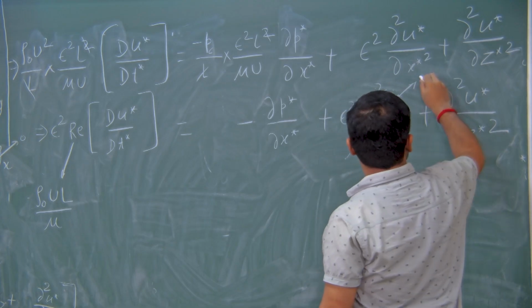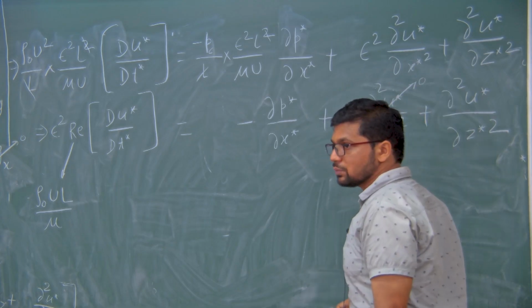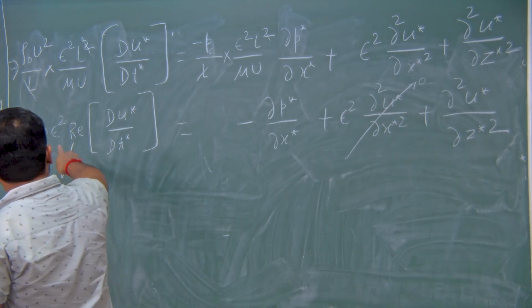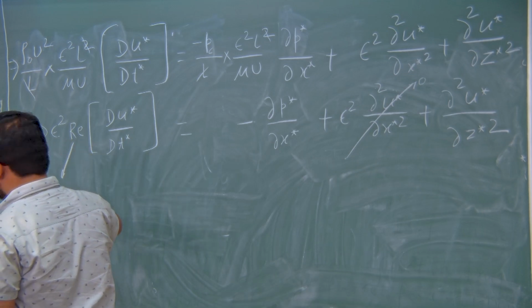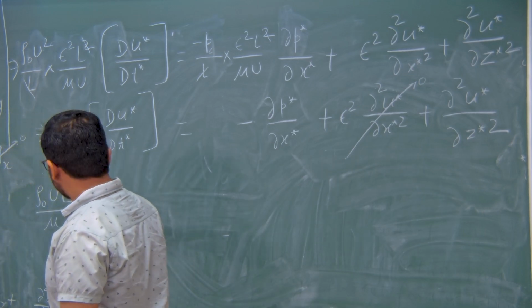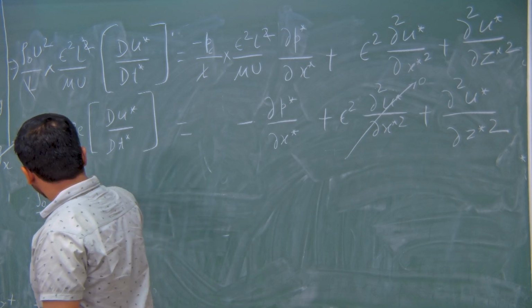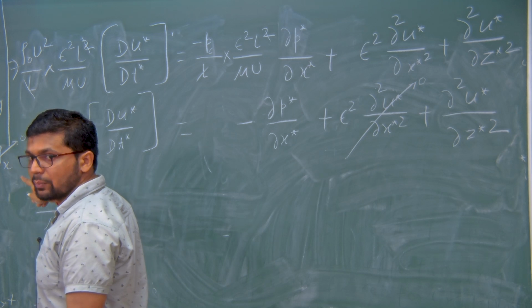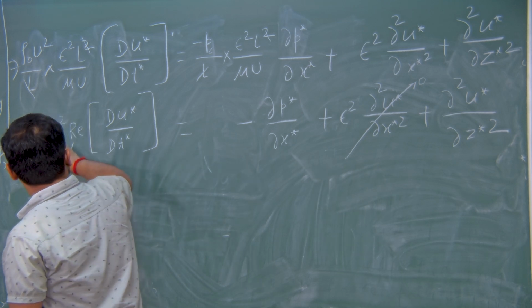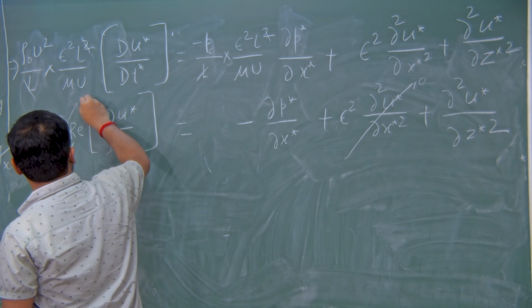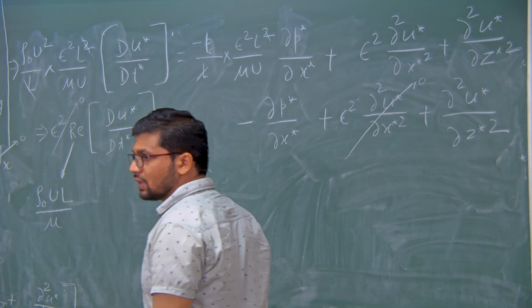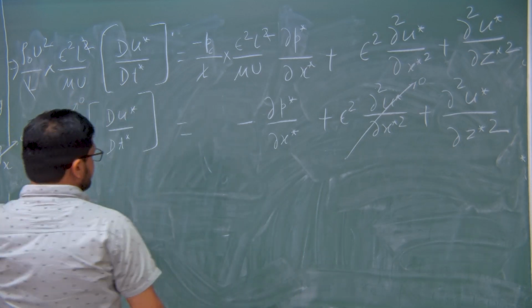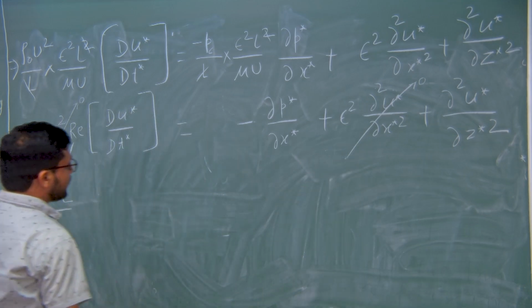So, we will set it to be 0 because epsilon square is small, and again if you calculate R e, because the properties of aqueous humour are similar to water, we will calculate R e by putting the physical properties of water. This epsilon square R e will also come out to be small. So, all the LHS terms will be approximately 0. So, this and this term will not contribute at the leading order.